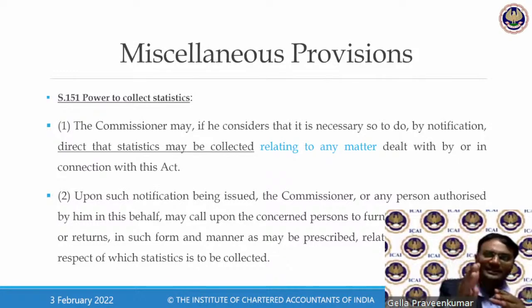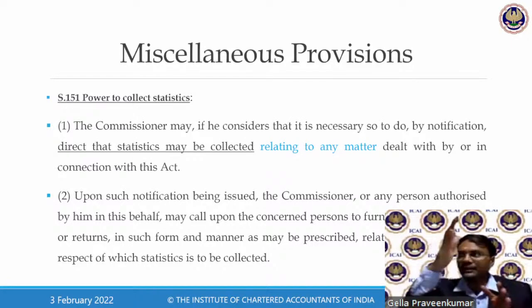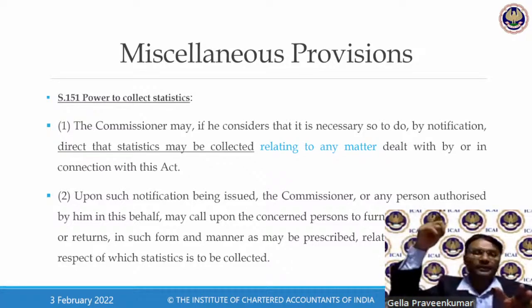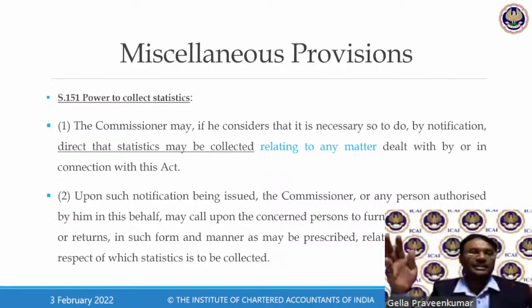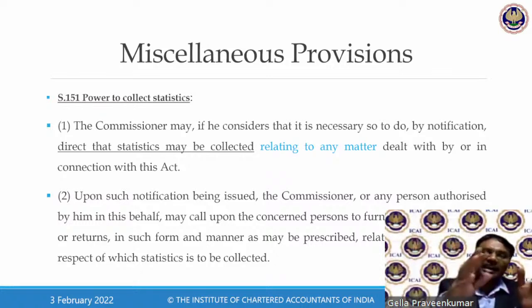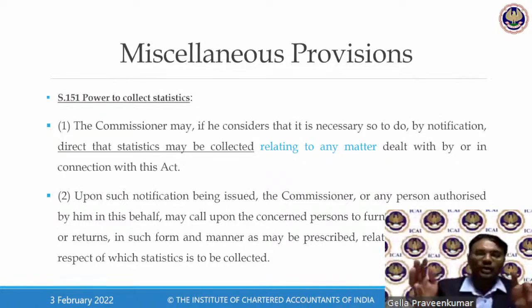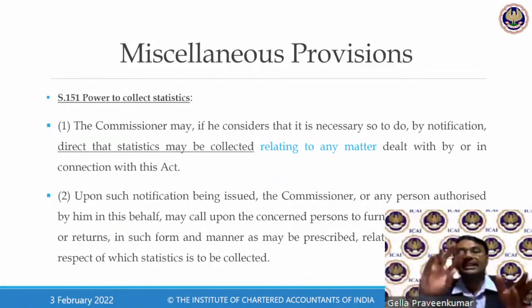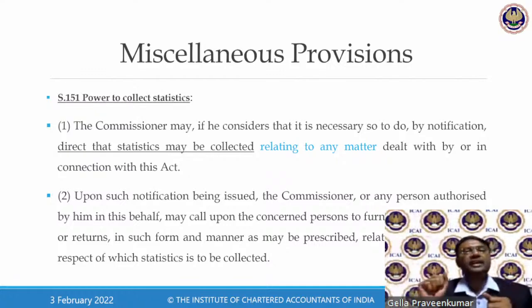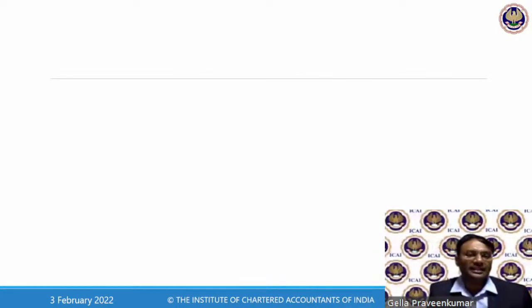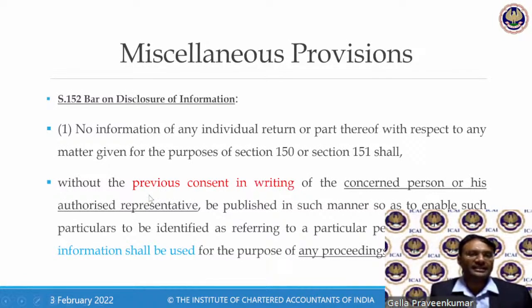So they want to analyze, say, these pharmaceutical industries. They call for information called statistics. Let me get this information to analyze what turnover they have declared, and what the pattern is. If there is a jump of 50%, was this a pattern for all the companies? Say, assuming 10 companies they analyze, out of 10, 8 are above 50% and 2 are less than 10%. Then they have a suspicion on this. They try to collect further information on those two industries. This all happens in case of a section 151 collection of statistics.